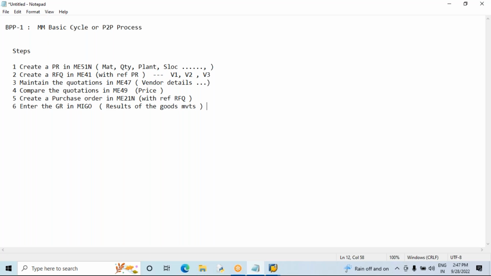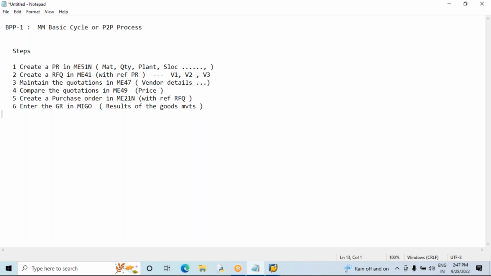So in most interviews they'll ask you what the results are, what changes happen once you perform the goods receipt. The system is going to generate the material document and the accounting documents. Total stock and total value fields will be updated, and material master records will be updated. The purchase order history tab will be generated automatically. This table is going to store everything, so it is most important.